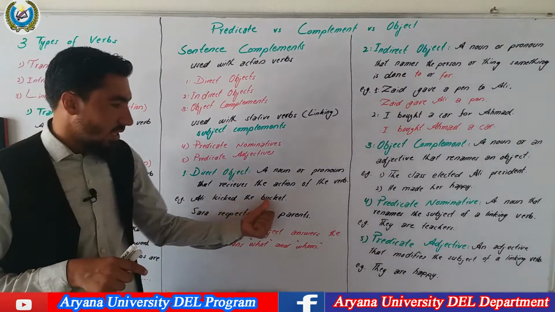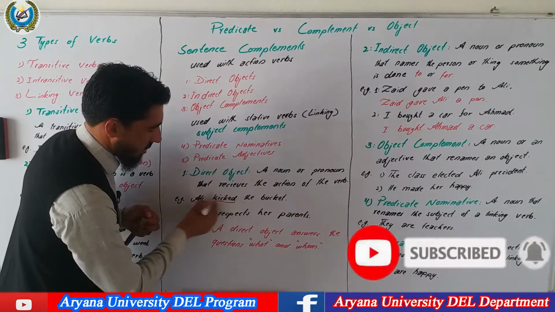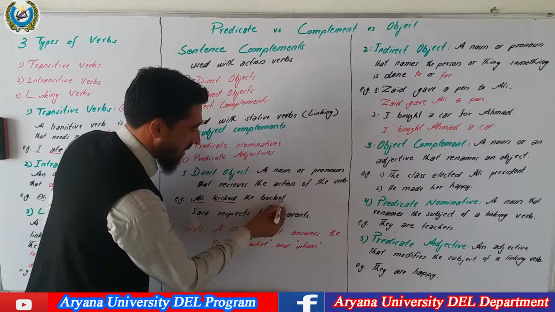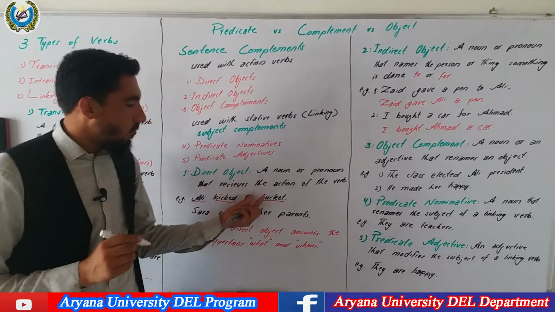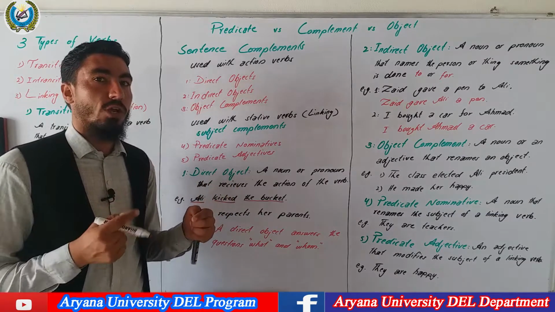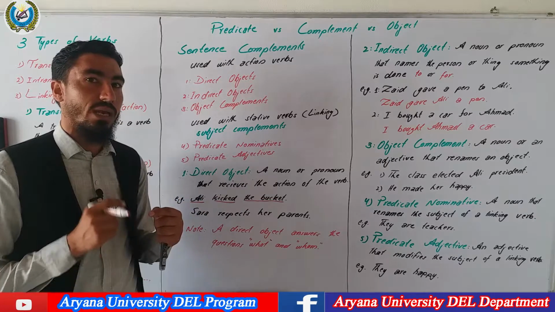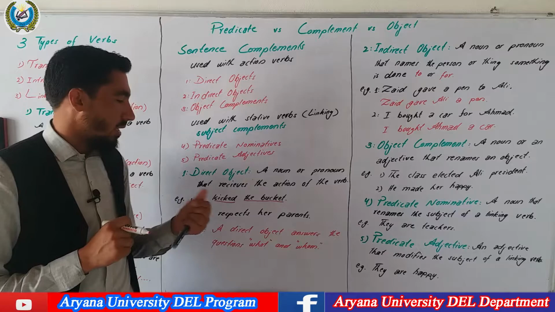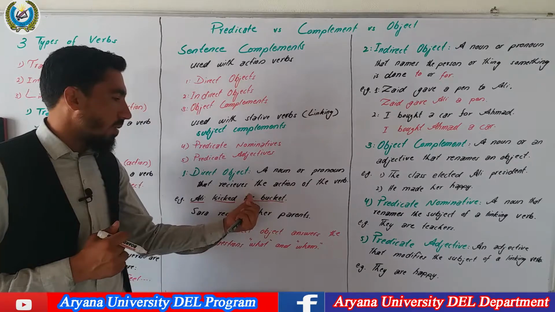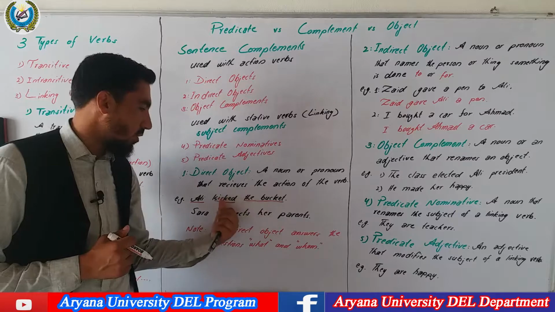Example, Ali kicked the bucket. The subject of the sentence is Ali. The verb is kicked. And here is a noun which follows the verb kicked: the bucket. If we remove this noun, the sentence is Ali kicked. Ali kicked what? A question occurs: what did Ali kick? So the meaning of the sentence is incomplete. That's why it is necessary to use a noun to complete the meaning of the verb kick. So Ali kicked the bucket. The bucket is a noun which receives the action of this transitive verb, which is affected by this verb.